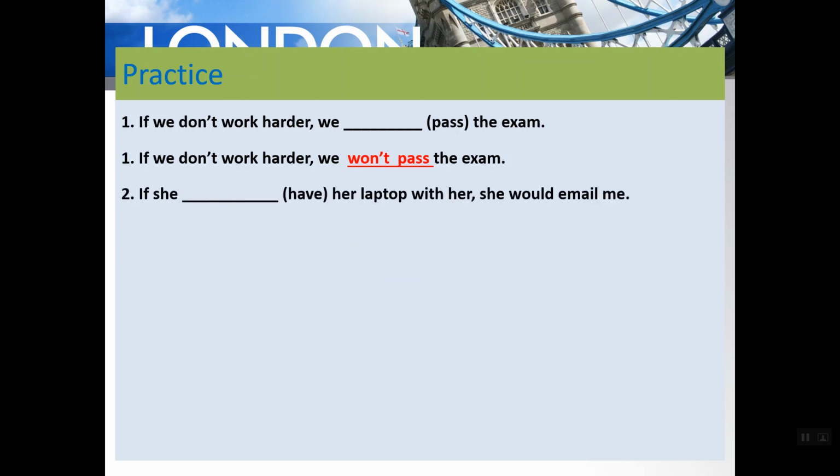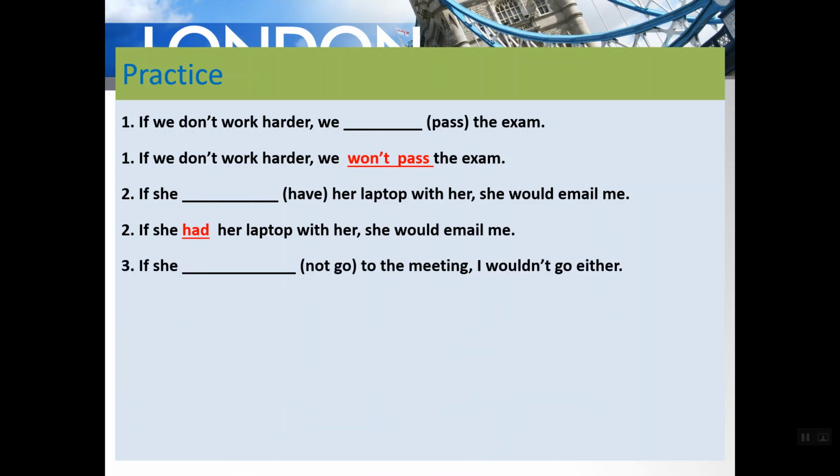In the second example, "if she have her laptop with her, she would email". You notice that "would" is in the past. That means we are talking about the second conditional. That means "have" should be in the past. So past simple, would plus the base form. So the answer here is: if she had her laptop with her, she would email me.